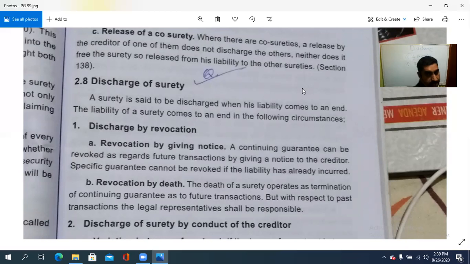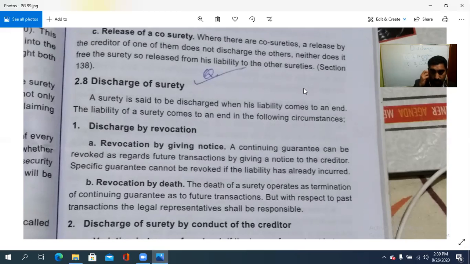So what is that? Discharge by revocation by giving a notice. A continuing guarantee can be revoked as regards future transactions by giving a notice to the creditor. Such a specific guarantee cannot be revoked if the liability has already been incurred. If the liability exists, in such a case a notice cannot revoke it. So that is revocation by giving a notice. Next is revocation by death.